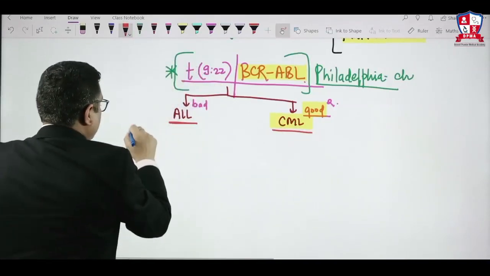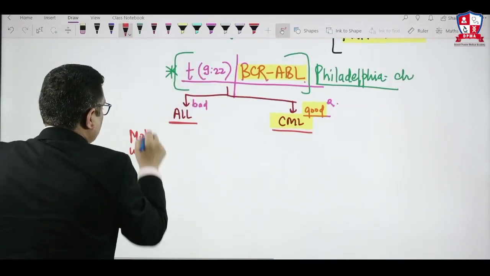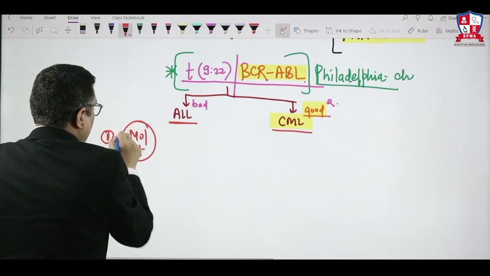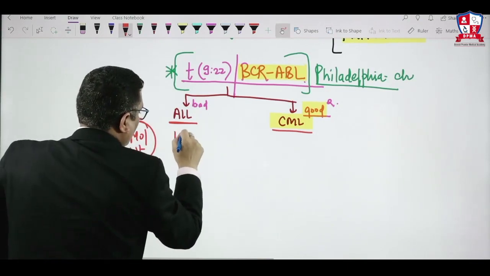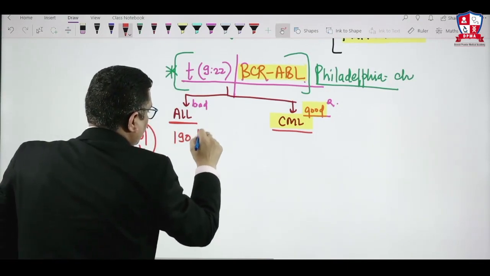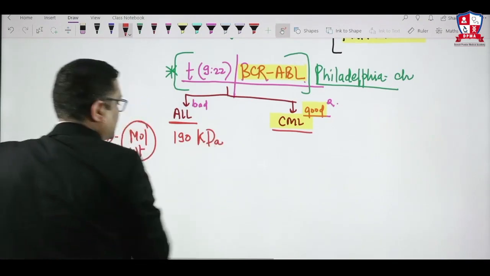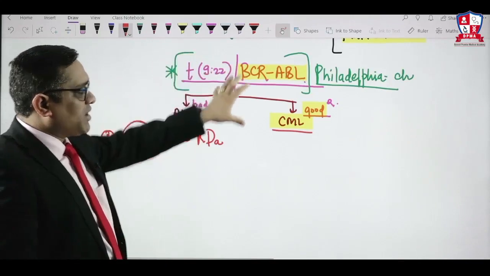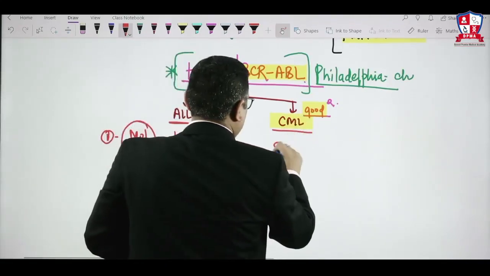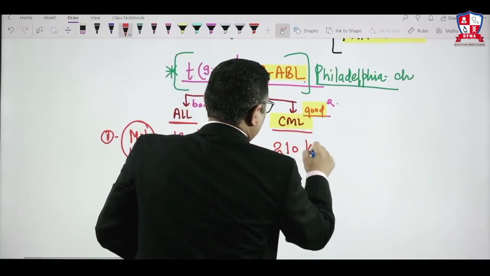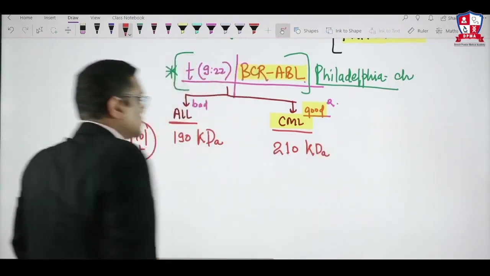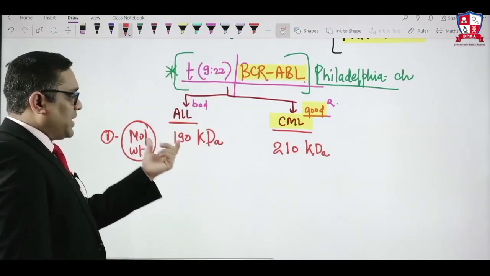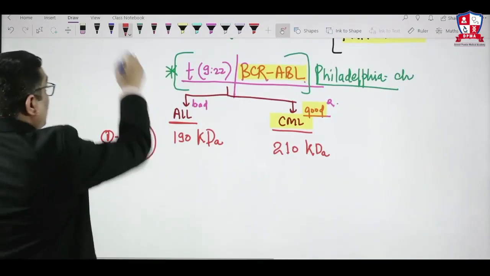So if you look at the molecular weight number one, you will notice ALL is having a molecular weight of 190 kilodalton. This is the size of the ALL BCR-ABL fusion gene. Whereas the same BCR-ABL fusion gene in case of CML will be weighing 210 kilodalton, right? So 190 and 210. This is the one difference.